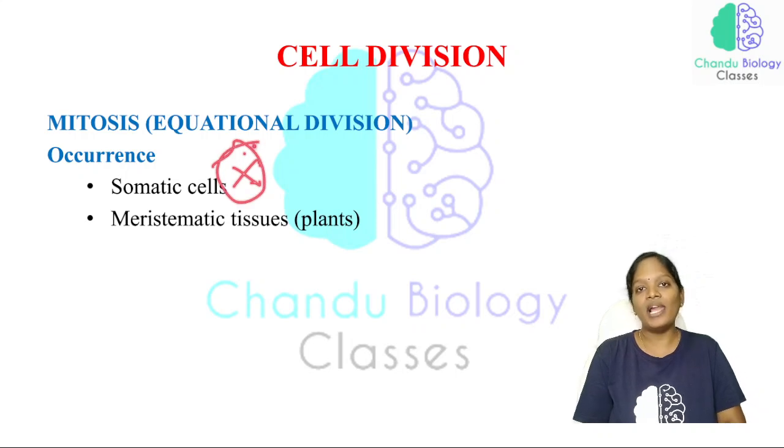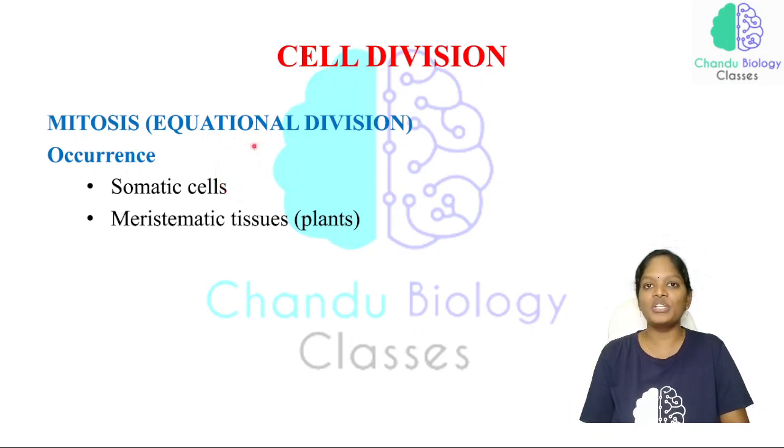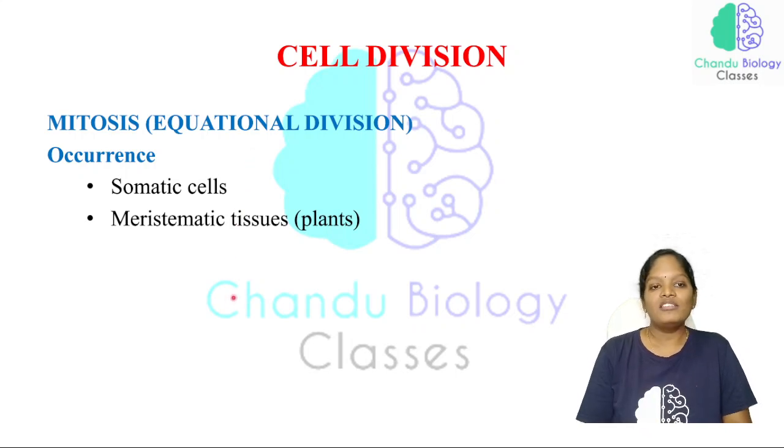In the case of plants, again this mitotic cell division takes place. And where exactly does mitotic division take place? In the meristematic tissues. So as of now, just know why we call mitosis an equational division, and what the reasons are. And where this equational division takes place, in animals as well as plants.